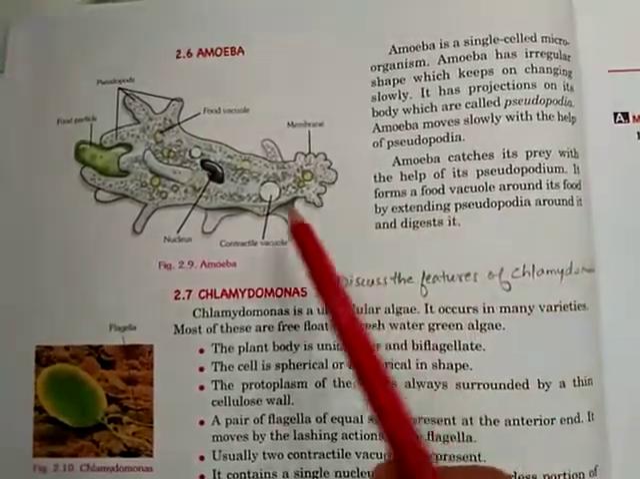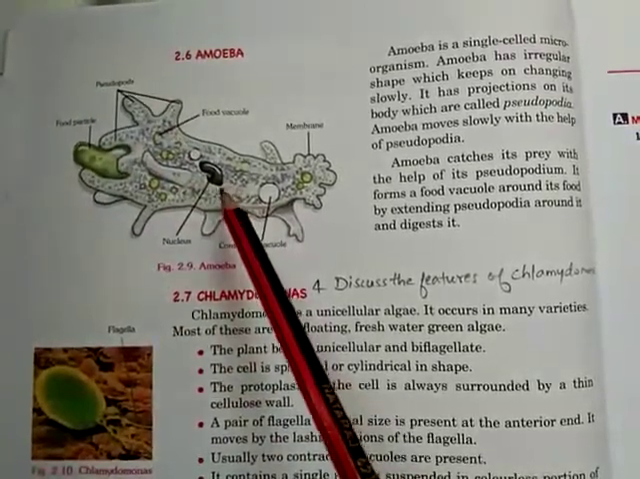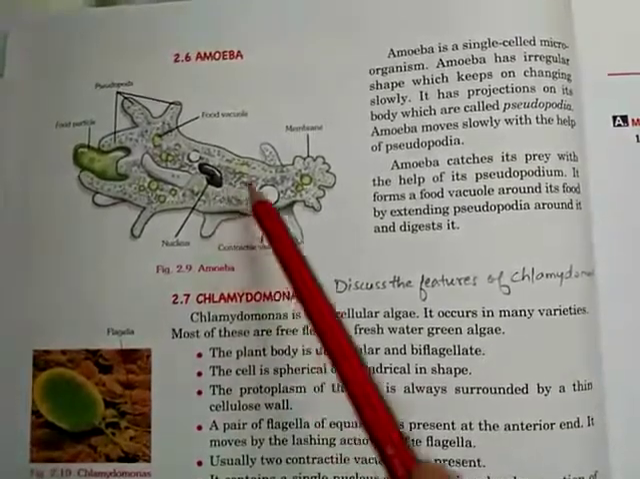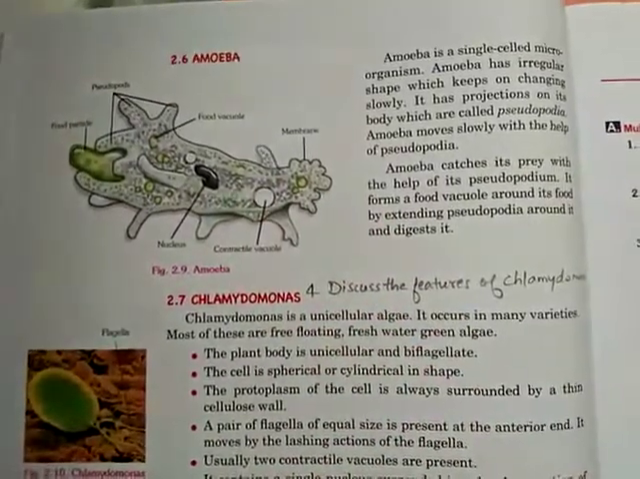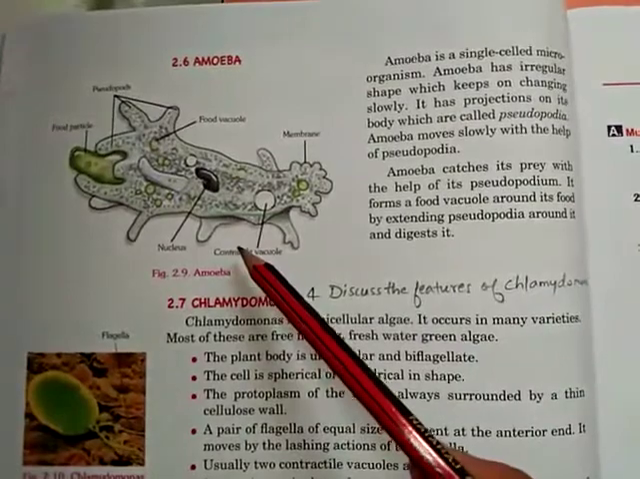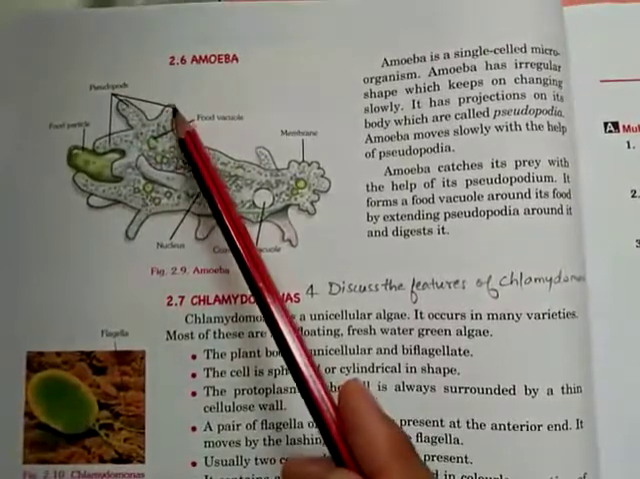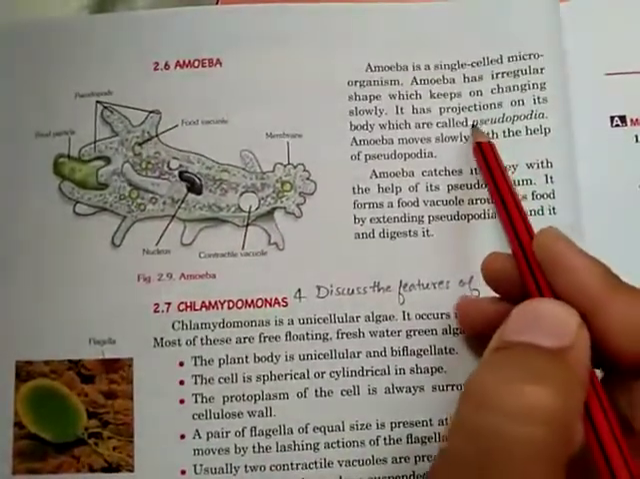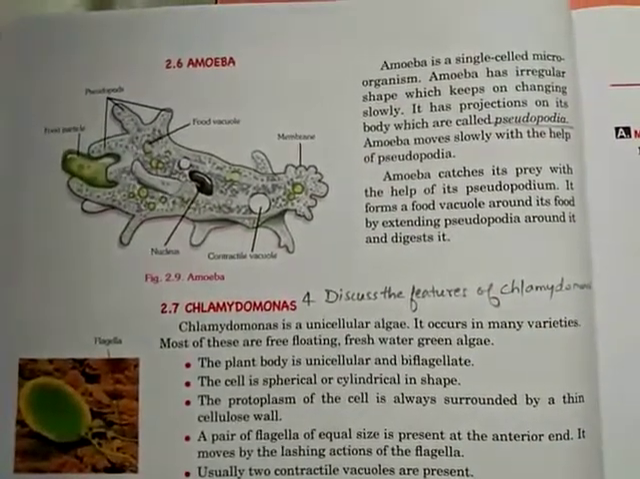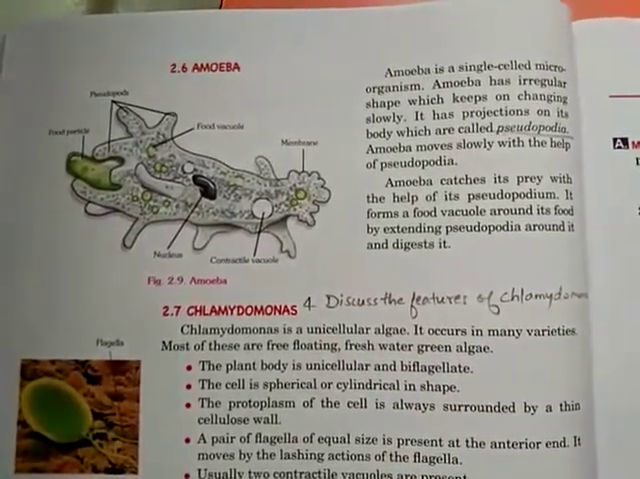So amoeba, you can see the structure of the amoeba, it is irregular. The shape of the body of the amoeba is not fixed, and it keeps on changing continuously. Now the body of amoeba has some projections, like you can see here, and these projections are known as pseudopodia. The other name for pseudopodia is false feet. With the help of these pseudopodia, the amoeba moves slowly.